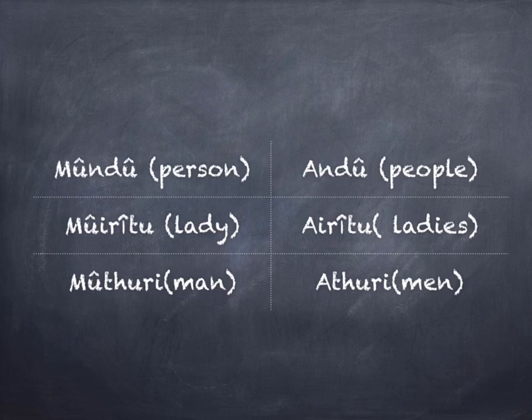Mũirĩtu singular, airĩtu plural. One man, referring to a male, is known as mũthuri, while many then become athuri. Mũthuri is singular, athuri is plural.